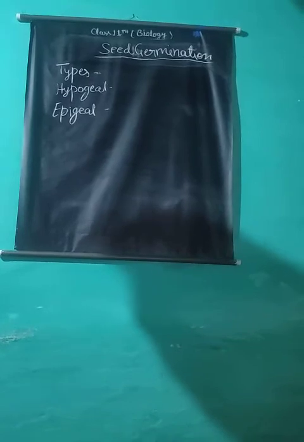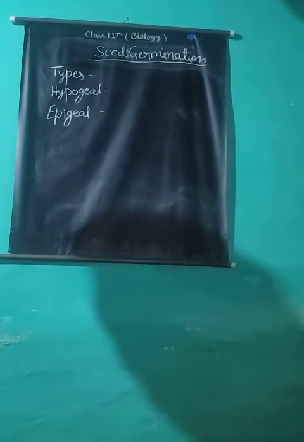In hypogeal germination, when the epicotyl elongates and becomes curved, it brings the plumule above the soil. Cotyledons remain underground. Such type of seed germination is called hypogeal. Example: gram, pea, wheat, paddy, etc.